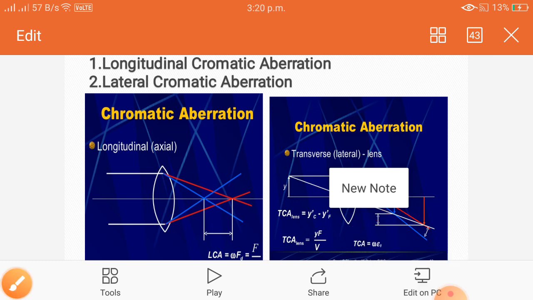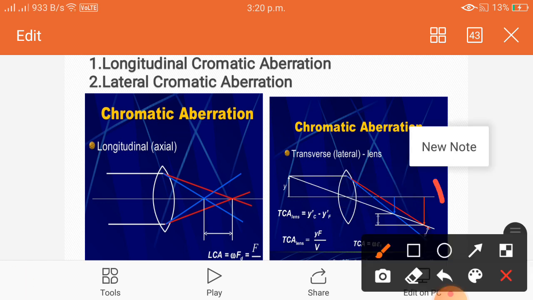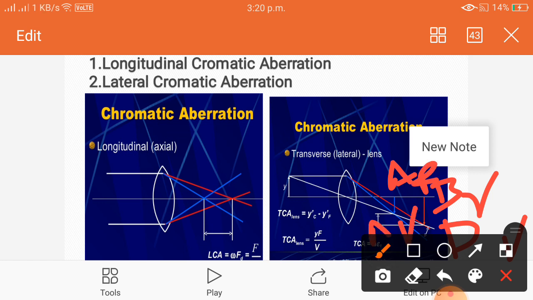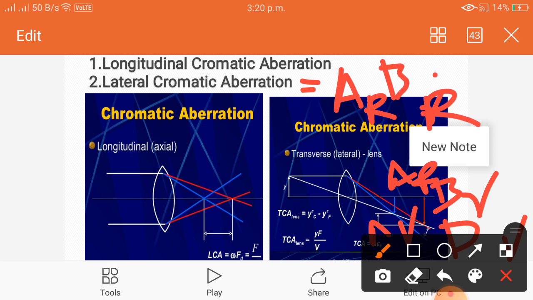Suppose the images are AR BR and AV BV, A for red and A for violet. Then lateral chromatic aberration is the size of the red image, AR BR, minus AV BV, the size of the violet image.